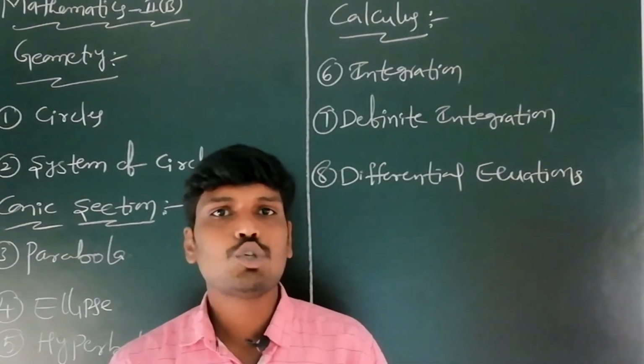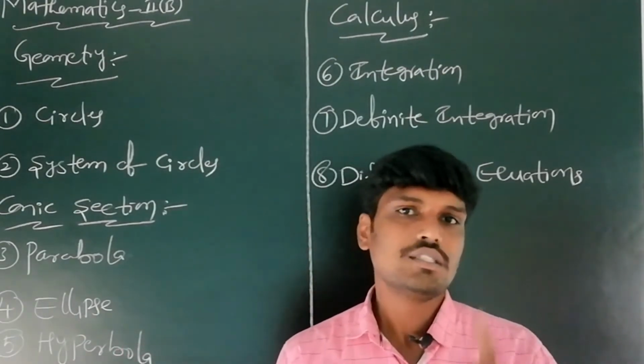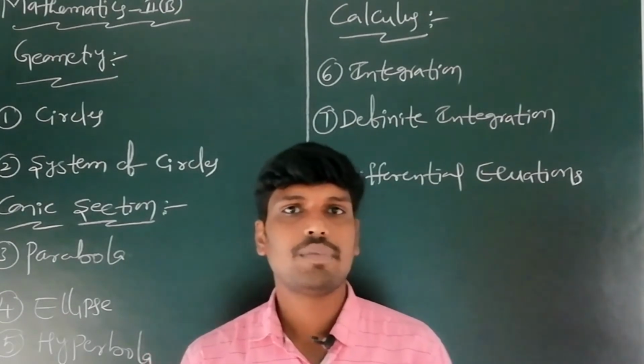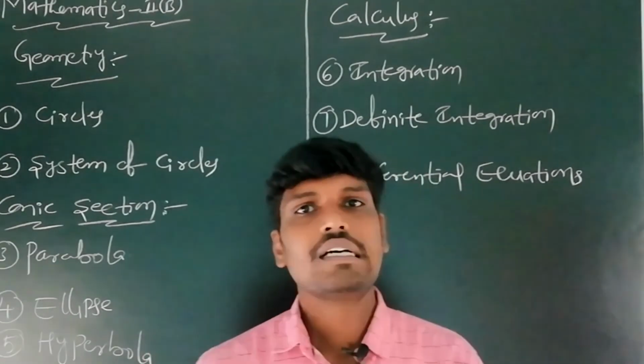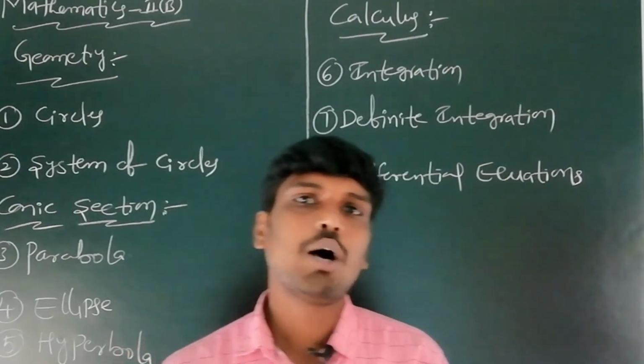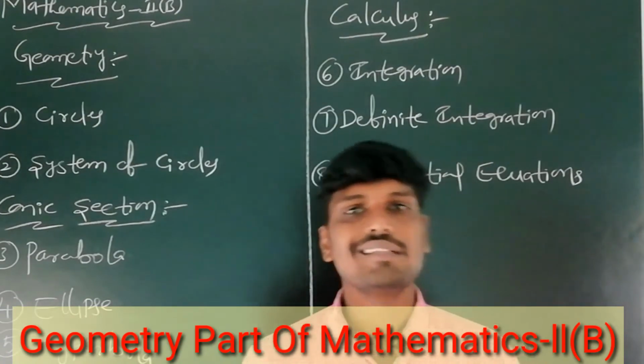Mathematics 2B has two parts. The first part is geometry, and the second part is calculus. In geometry, the first chapter is circles.